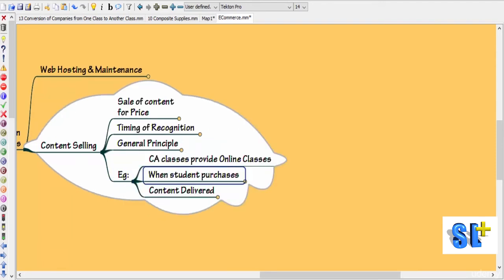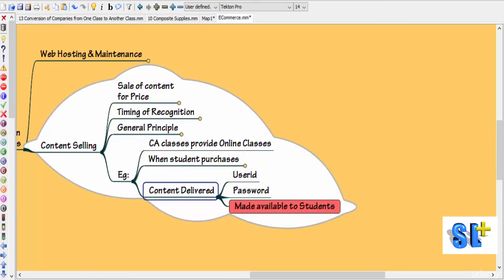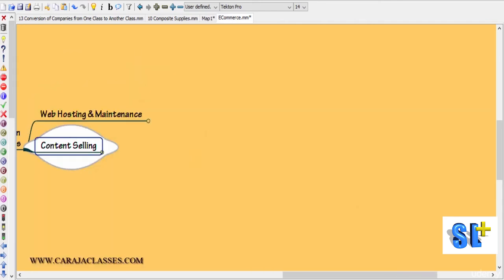How to understand? Look at this example. An organization called CA Classes is providing online classes. When a student purchases the online course, they are provided with a username and password so that they can download the content. Here the contents are considered as delivered when the user ID and password are made available to the students. It means that when the user ID and password are made available, it is construed that the sale has been made, content is delivered, so revenue should be recognized.